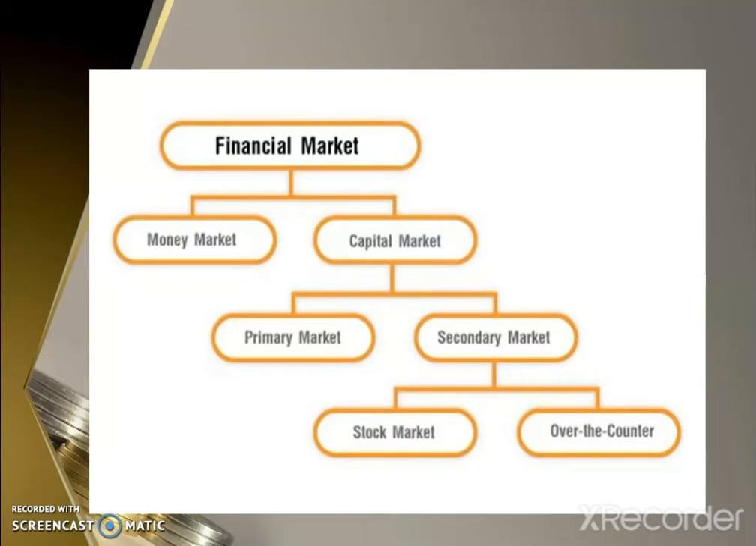Next, the financial market is broadly classified into money market and capital market. Capital market is again classified into primary market and secondary market. Primary market means new issue market. Secondary market means old issue market. Secondary market is again divided into two, that is stock market and over the counter.